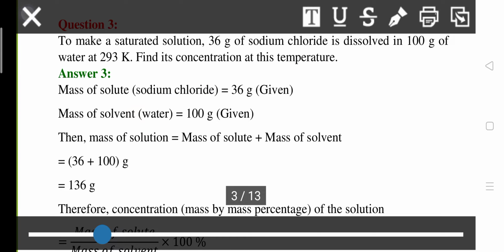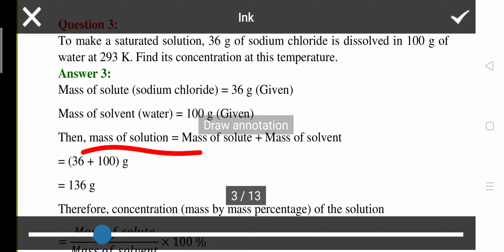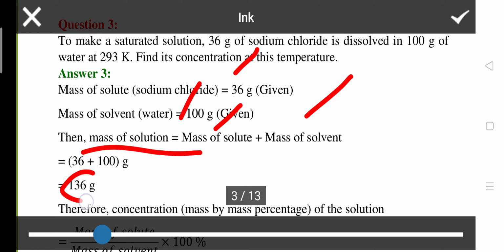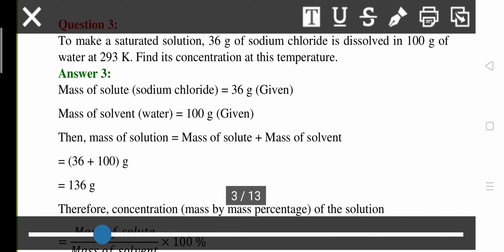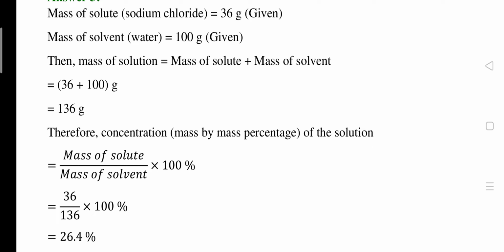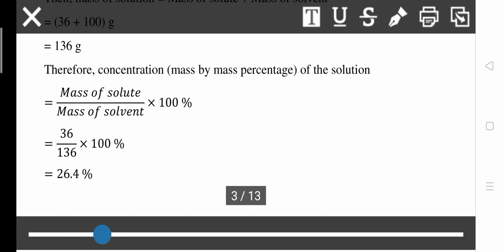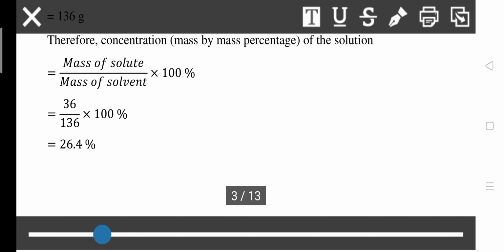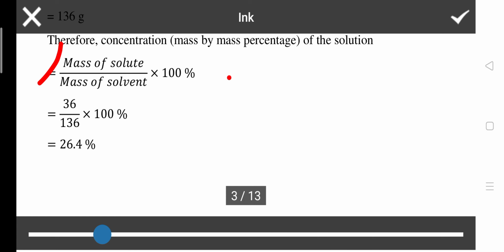Now you have to calculate the mass of solution. Total mass of solution will be mass of solute plus mass of solvent. Mass of solute 36, mass of solvent 100. So mass of solution will become 136 gram. Now you have to calculate the concentration. It will be mass by mass percentage. So the concentration formula will be mass of solute upon mass of solution into 100.